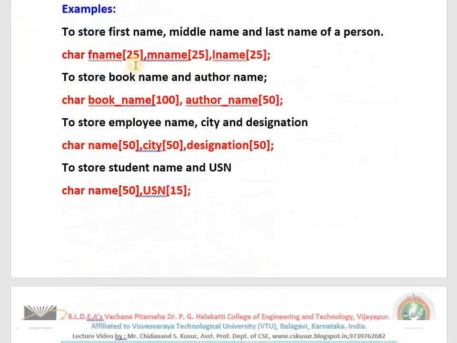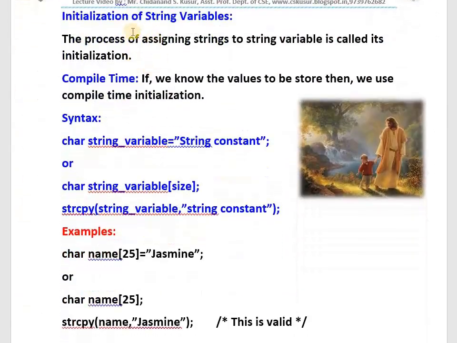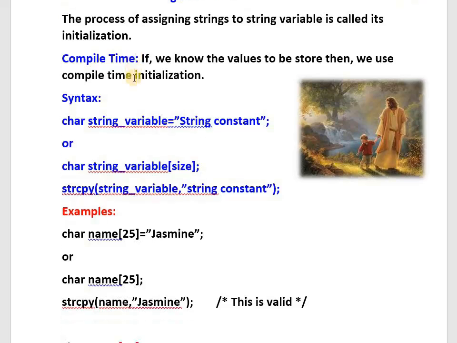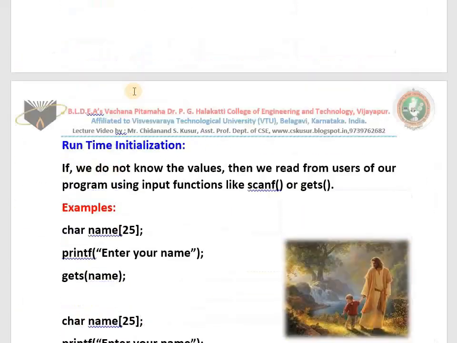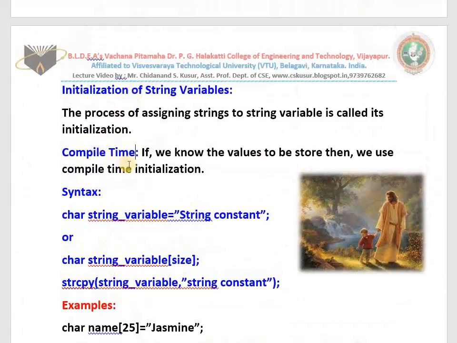Next is initialization. Initialization means assigning the value. The process of assigning string constants to a string variable is called its initialization. As you know already, there are two types of initialization. One is compile time, one more is run time. Already you know. What do you mean by compile time? If you know the values to be stored, that is what we call compile time initialization. If you do not know the values, we read from the user, that is what we call run time.